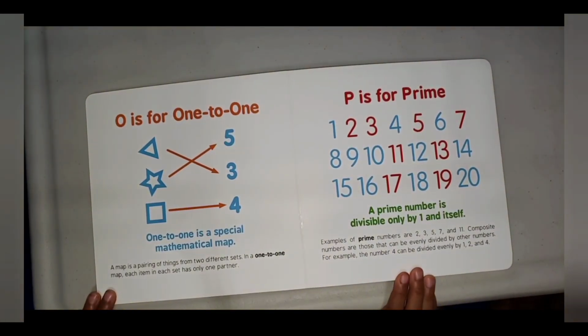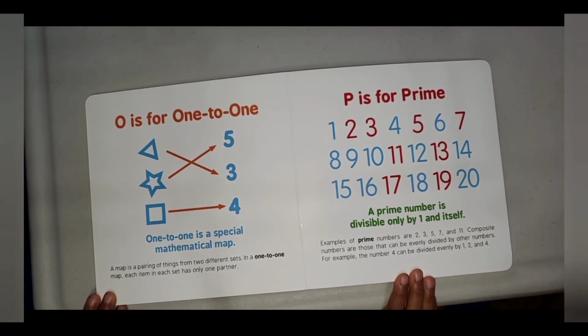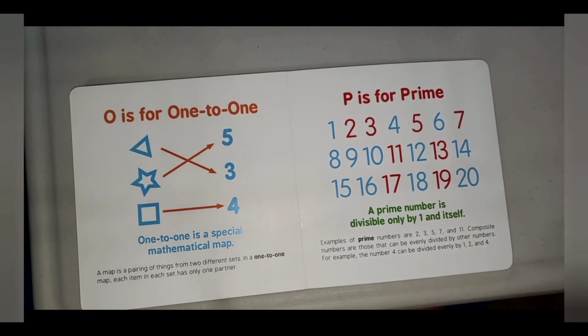O is for one-to-one. One-to-one is a special mathematical map. A map is a pairing of things from two different sets. In a one-to-one map, each item in a set has only one partner.